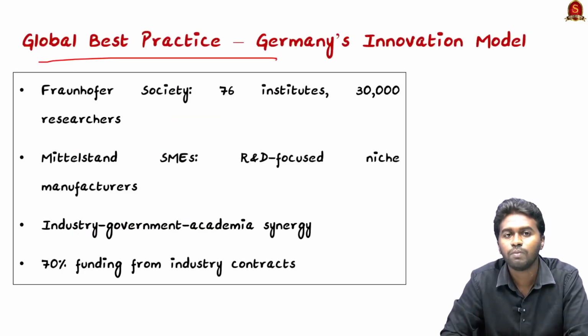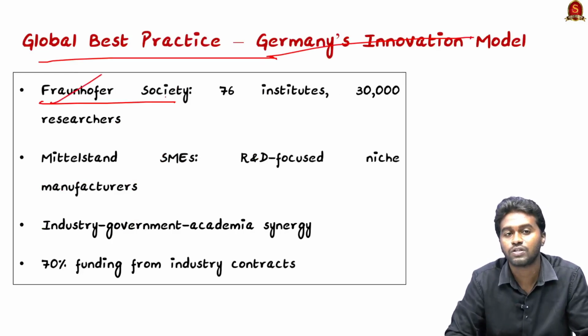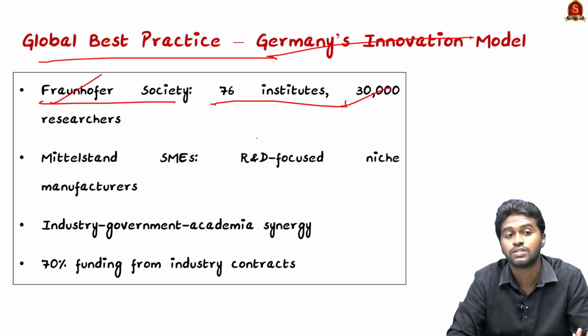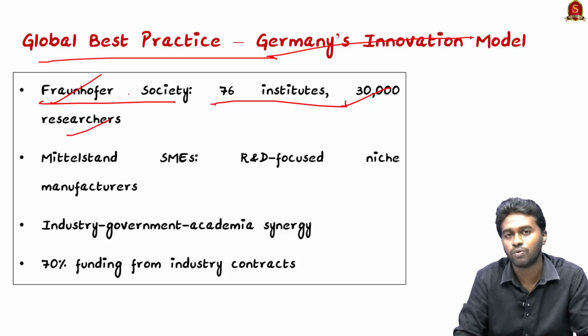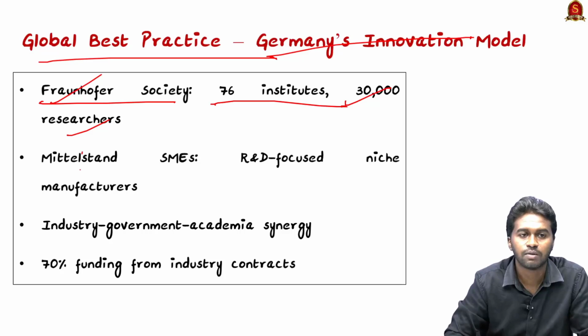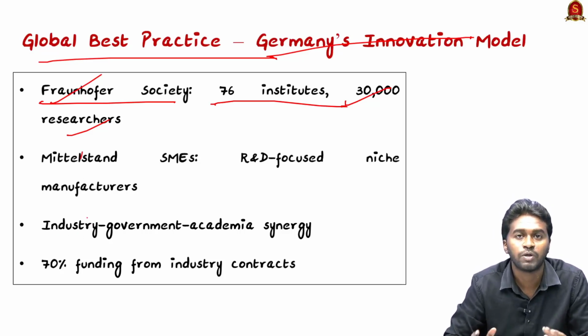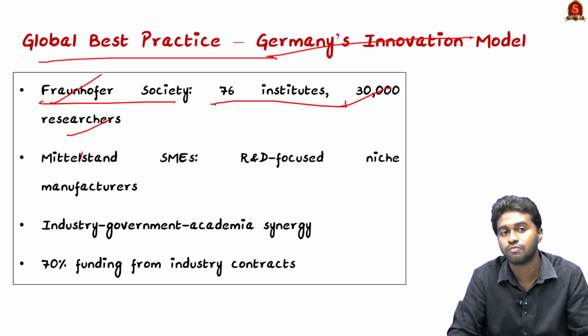So, coming to the global best practice, Germany is a role model for us. In Germany, we have the Fraunhofer Society, with nearly 76 institutes and 13,000 plus researchers, and they are a very good example of how to promote the best research and development ecosystem in a place. They have a very good link with the industries, and therefore the majority of the funding is from industrial contractors. This will enhance the research, and they will also get other support for enhancing research and development.